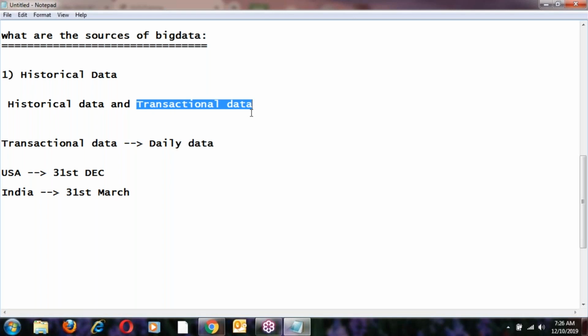The credit and debit transactions in the balance sheet have to match. Once matched, they'll submit the balance sheet. Once the balance sheet is submitted, that data comes under historical data.